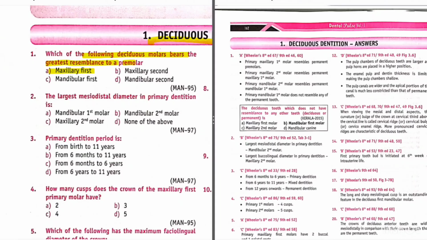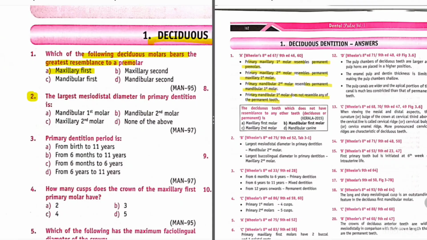Let's see the explanation. Primary maxillary first molar resembles permanent premolars. Primary maxillary second molar resembles permanent maxillary first molar. Primary mandibular second molar resembles permanent mandibular first molar. Primary mandibular first molar does not resemble any of the permanent teeth. Okay.